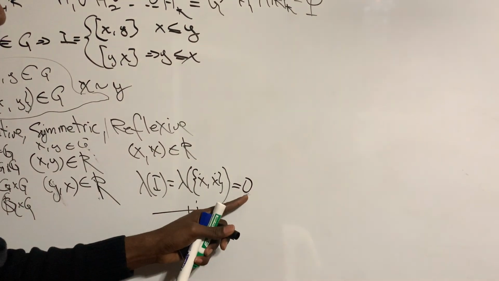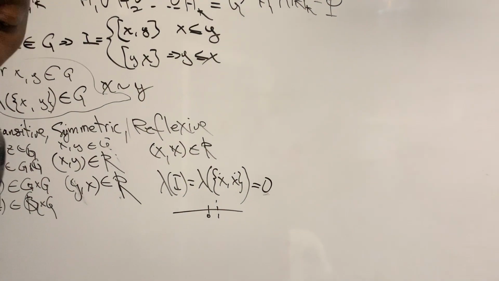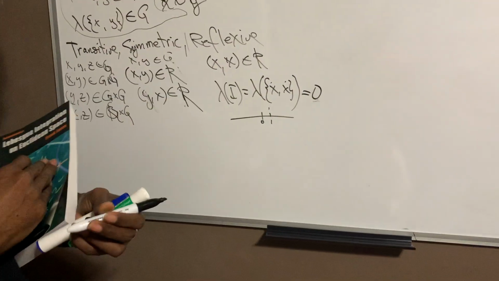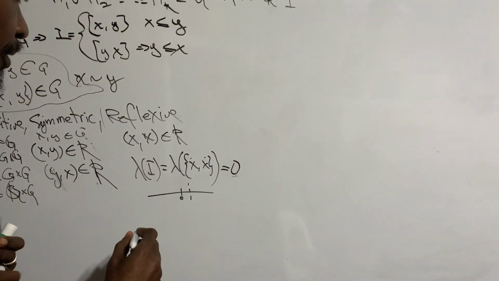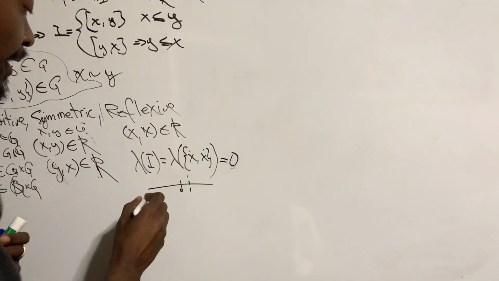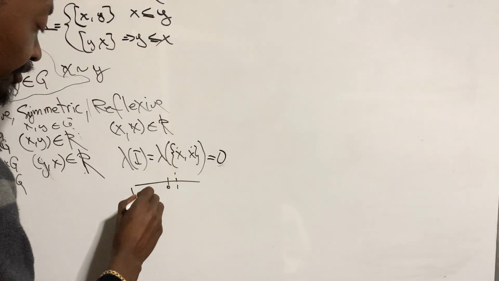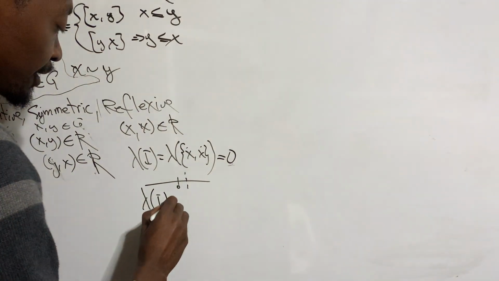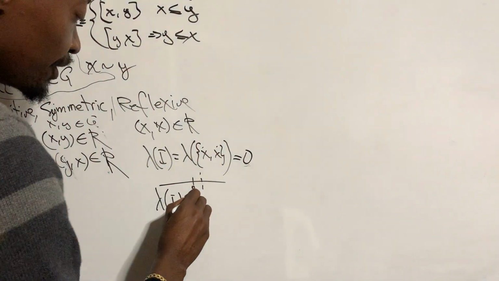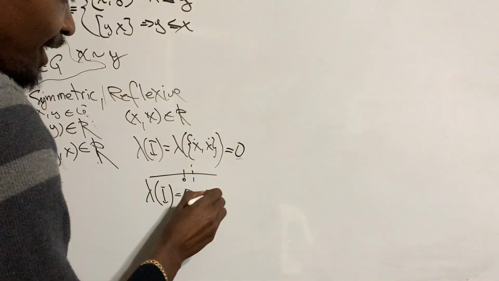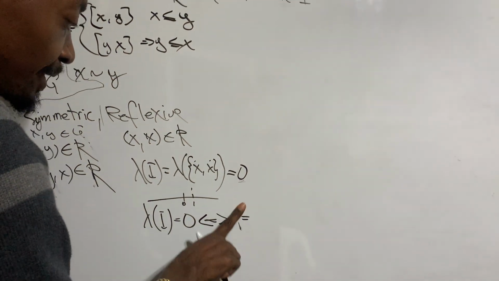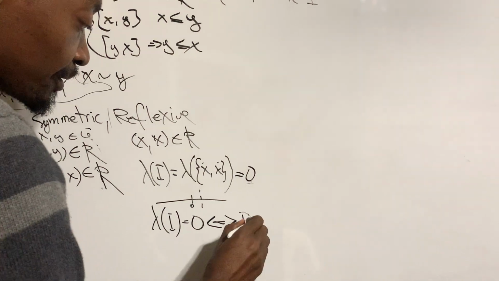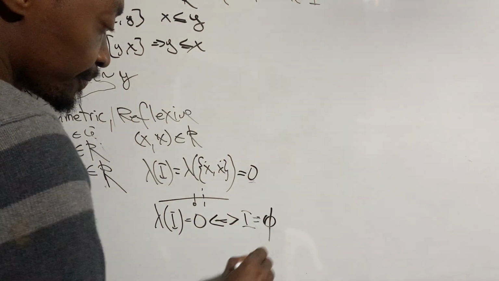And what do we know about that? We know, again, from this book here, it says, I don't remember on what page, I think it's the first property of the Lebesgue measurable sets. It says that the measure of I equals 0 if and only if I itself is the empty set.